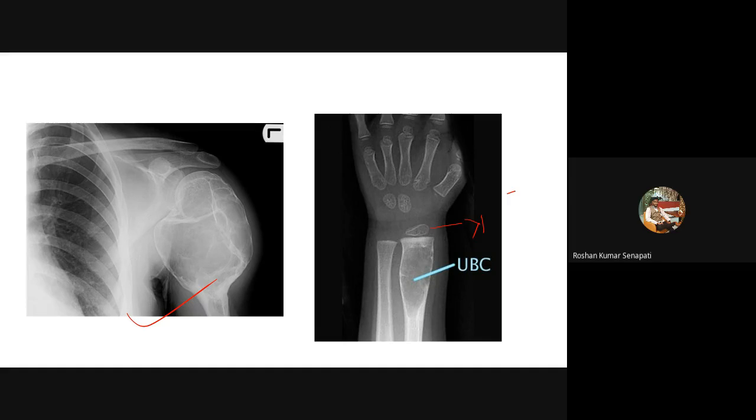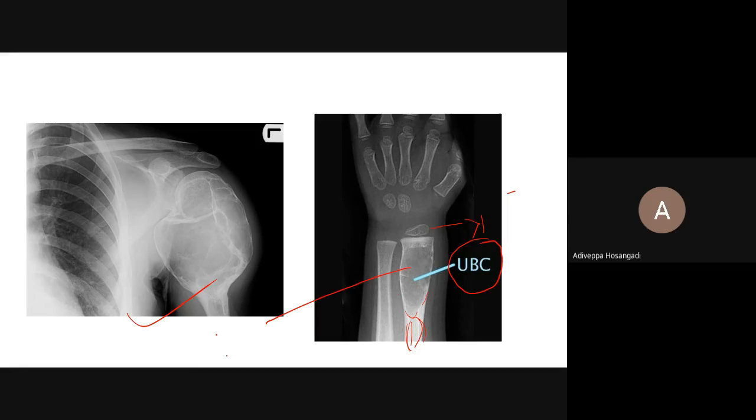You see a lytic lesion in the metaphysis, uniformly radiolucent. It is expanded. The zone of transition is narrow. You can see the end also here. So this is unicameral bone cyst. Yes, sir. Unicameral bone cyst is most commonly metaphyseal, but in older children it comes closer to the diaphysis. And one more hallmark of simple bone cyst is the fallen fragment sign.